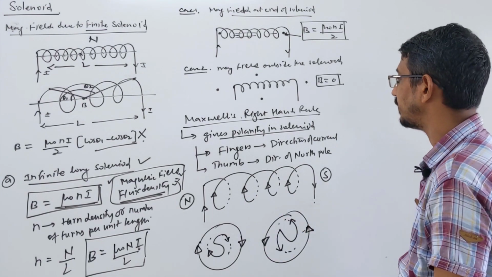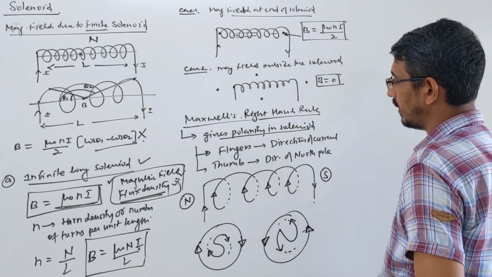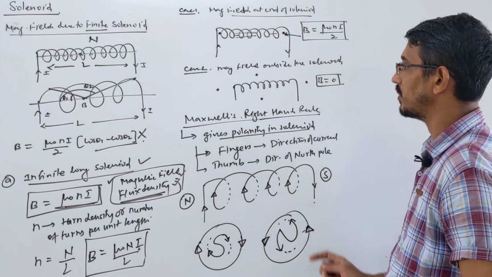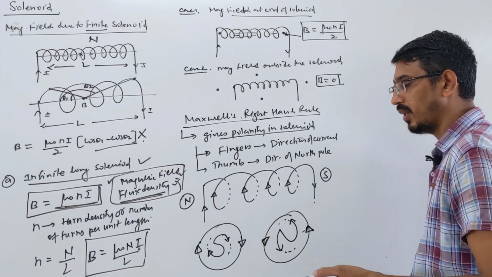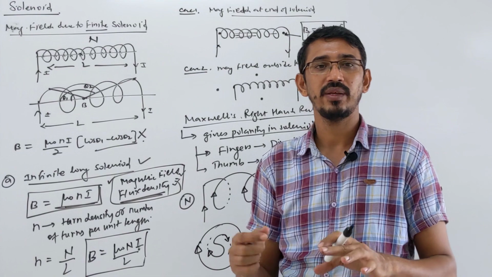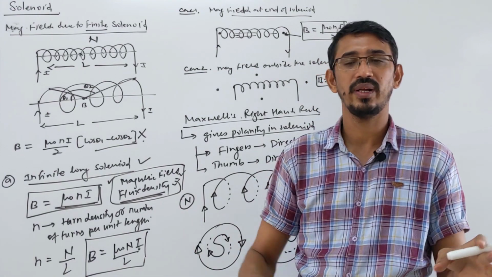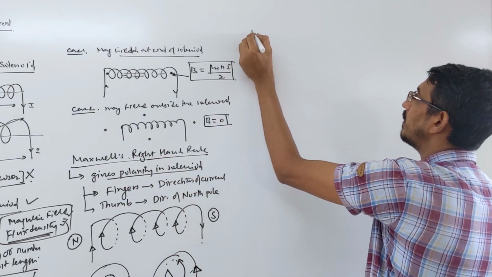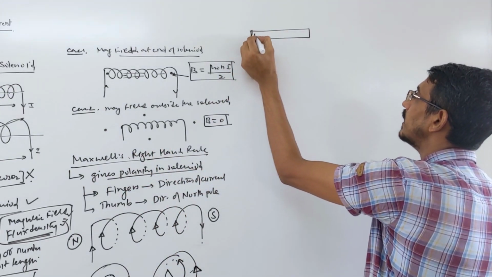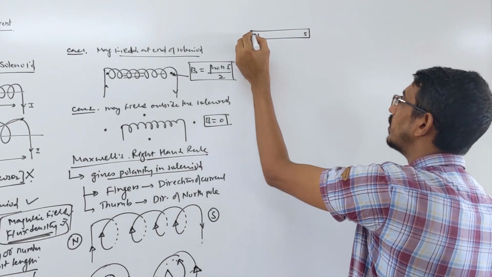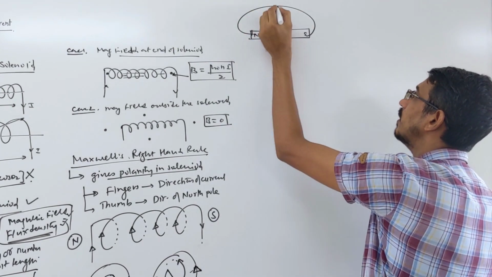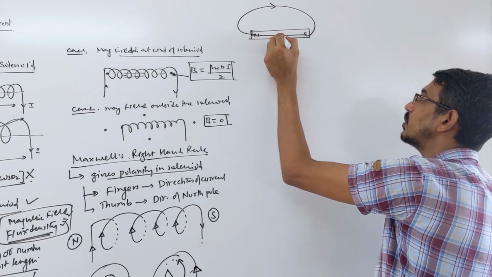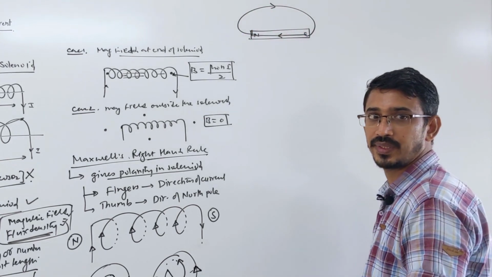Okay? So also we know that magnetic field is developed. If they ask what is direction of magnetic field, okay, polarity we have understood, direction of magnetic field, then you know that inside a magnetic field is always from south pole to north pole, and outside is always north pole to south pole. Suppose you have a bar magnet, this is north pole, that's south pole, then you know magnetic field looks like this way, right? Outside goes from north to south, but inside is continuous, so it goes from south to what? North pole, right? For a bar.